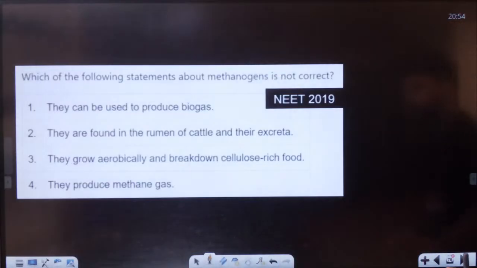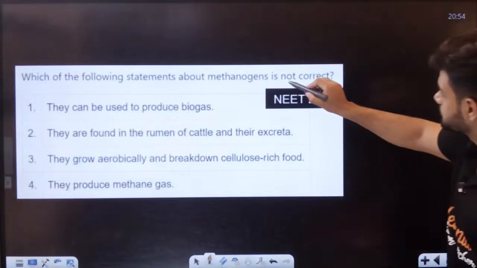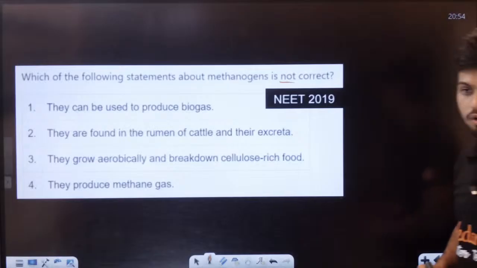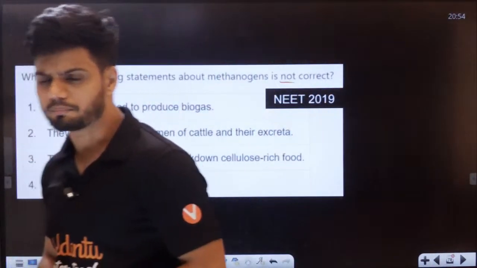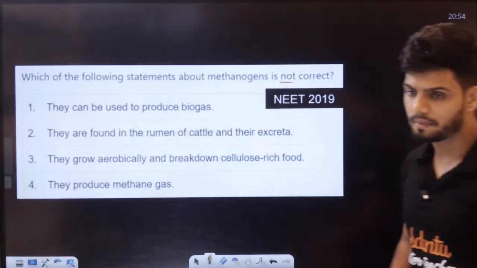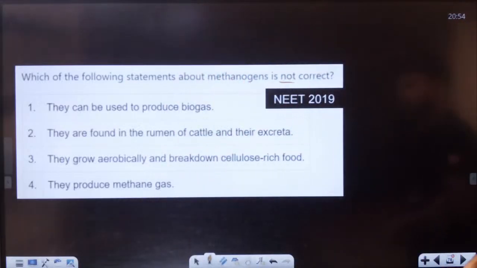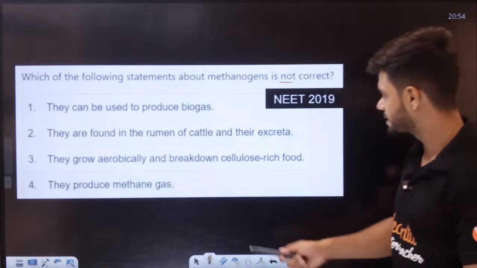So here is the question. Which of the following statements about methanobacterium is not correct? Methanobacterium can be used to produce biogas. Yes, it can.